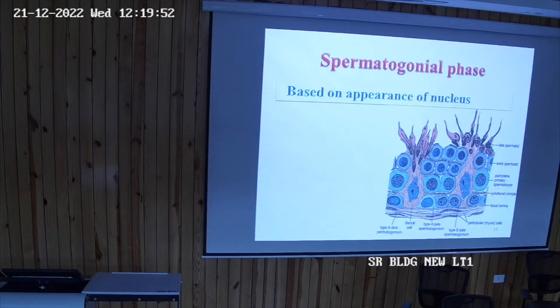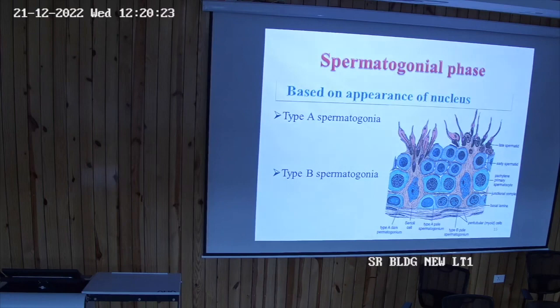So coming to the spermatogonial phase, there are two types of spermatogonia you might be knowing, the type A and type B. So type A also consists of dark type and the pale type, and pale type will be converted into type B, and type B spermatogonia will be converted into primary spermatocyte. And in primary spermatocyte, this reduction division or meiosis 1 will take place.